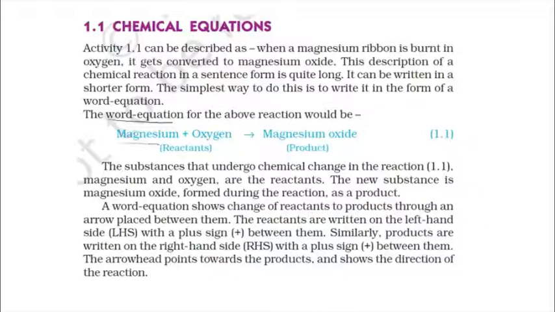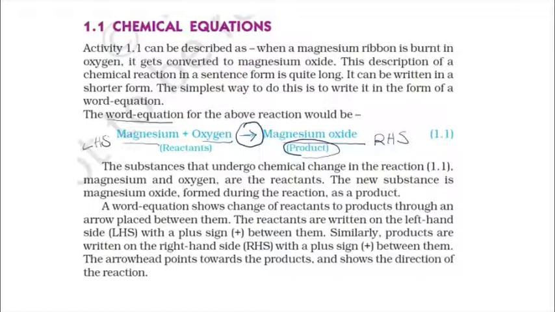So magnesium and oxygen, both of them are called reactants, as they are involved in the chemical reaction. Magnesium oxide is the new substance we get at the end of the chemical reaction, and we should call it the product. So the reactant must be written on the left hand side, and the product on the right hand side. The reactant and the product must be separated by an arrow mark. The head of the arrow should always face towards the product side, and the direction of the arrow also shows the direction of the chemical reaction.